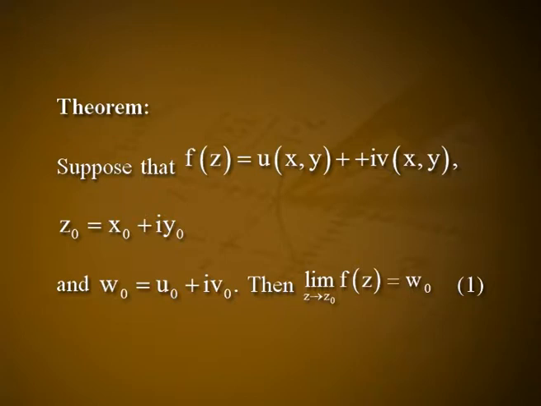Now consider a theorem. Suppose that f of z is equal to u of x, y plus I v of x, y, where z naught is equal to x naught plus I y naught and w naught is equal to u naught plus I v naught. Then limit z tending to z naught f of z is equal to w naught if and only if limit x, y tending to x naught, y naught u of x, y is equal to u naught and limit x, y tending to x0, y0 v of x, y is equal to v0. Let us consider these equations as 1 and 2 respectively.